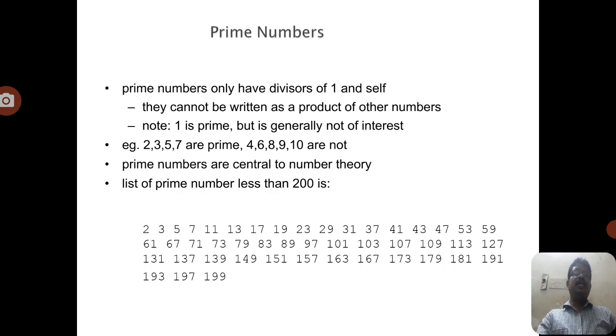are nothing but non-prime numbers. That means any number which is divisible only by 1 and itself is called a prime number. Now here we can observe in this diagram on the slide the list of prime numbers below 200: 2, 3, 5, 7, 11, 13, 17, 19, 23 and so on.